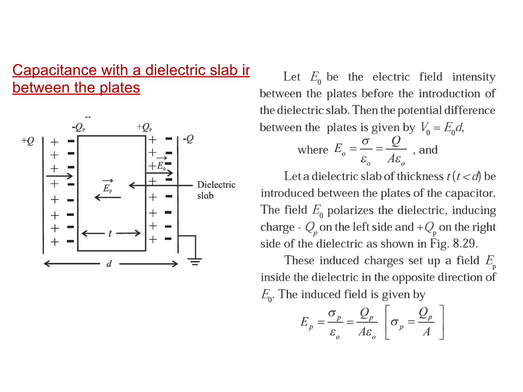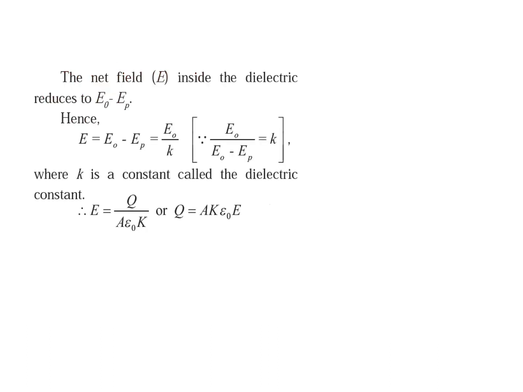A parallel plate capacitor consists of two parallel metal plates separated by a small distance. The space between the plates is filled with a medium of dielectric constant K. Here, one of the plates is given a charge plus Q, while the other plate is earthed. As the distance between the two plates is very small compared to the linear dimensions of the plates, the electric field is produced in the dielectric medium.